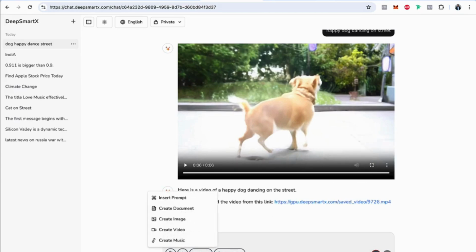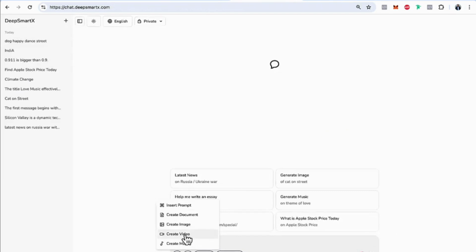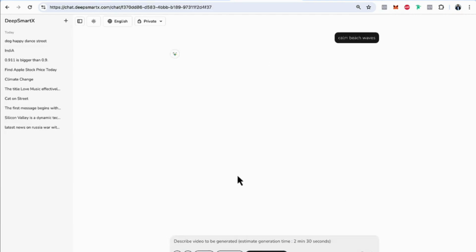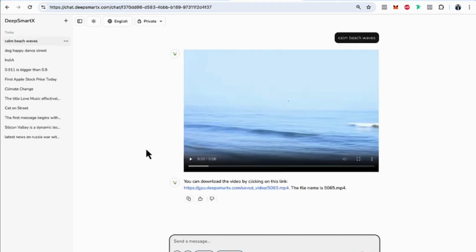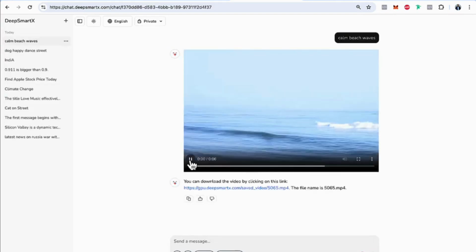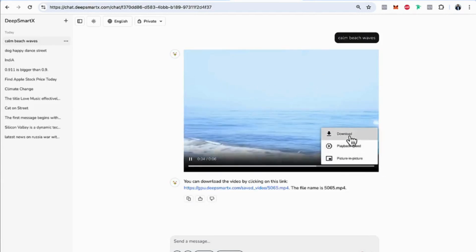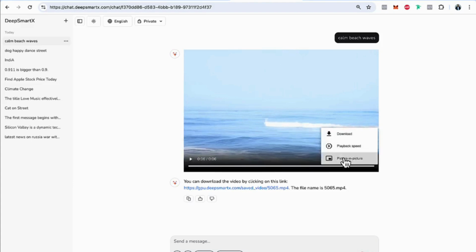Now, let me try to generate something else as well. Let's just open a new tab. Let's click on create video. Calm beach waves. Let's hit enter. After waiting for 3 to 4 minutes, if you refresh it, you can see the video here. You see calm beach waves. You can download this video. You can change the playback speed. You can do picture-in-picture.